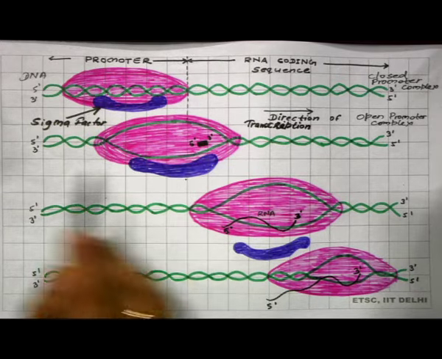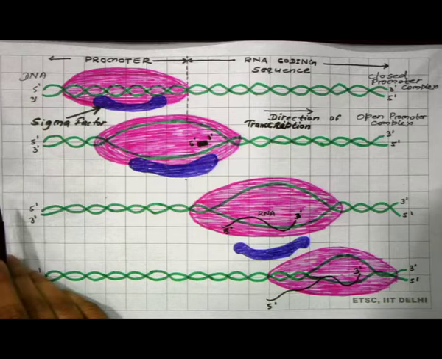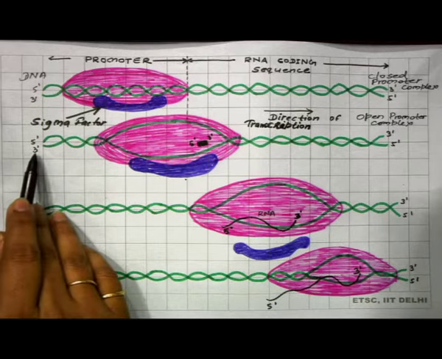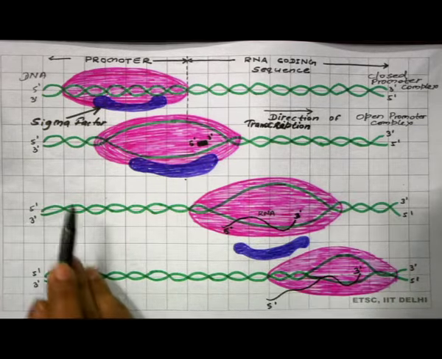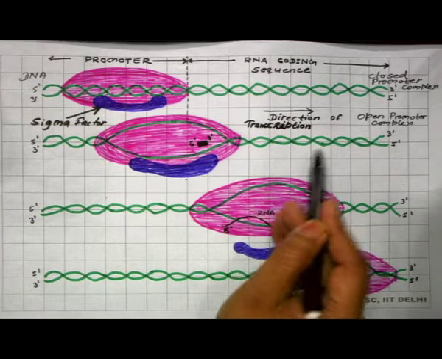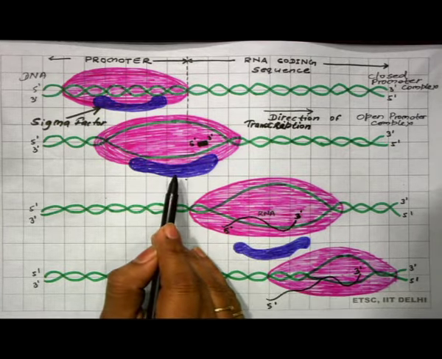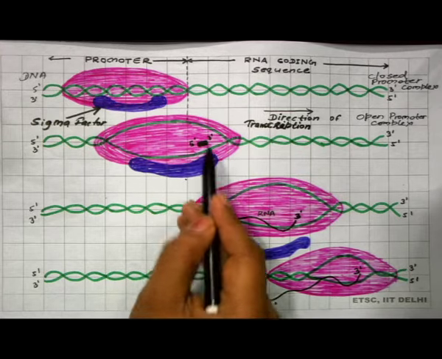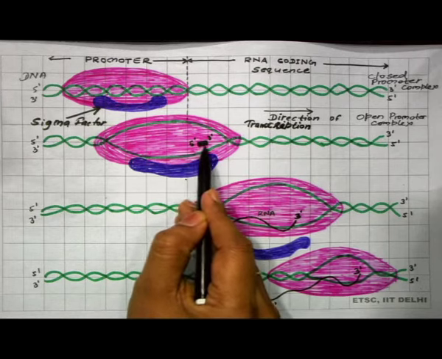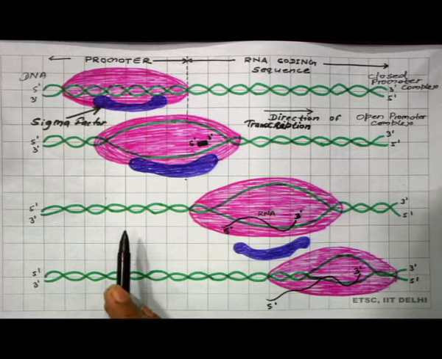Now again, which strand of DNA will be transcribed? If RNA is going to be synthesized in 5 to 3 prime direction, then the 3 prime to 5 prime strand of the DNA will be transcribed. So this strand will be transcribed, and the RNA polymerase, without the help of a primer, can add the nucleotides of RNA and will initiate the transcription.